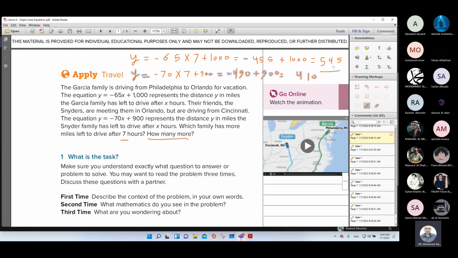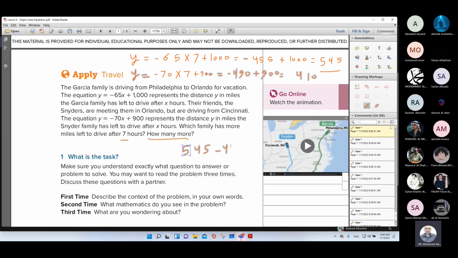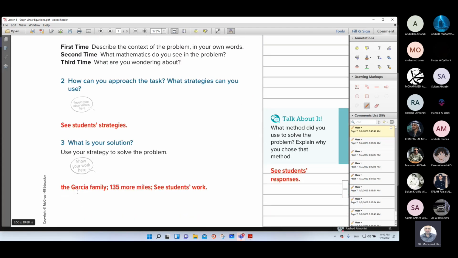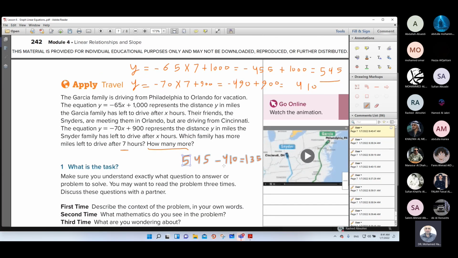Now, which is greater, which is more, how many more? As you see, the first family is greater than the second family. So this is more than. How to find the difference? 545 minus 410. So more than 135. So the Jersey family has 135 more miles. See the student work? This is the student work, okay?